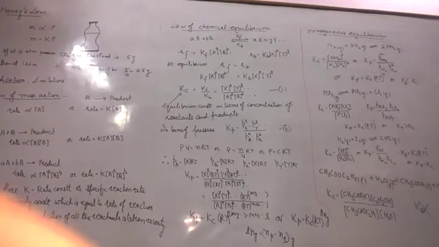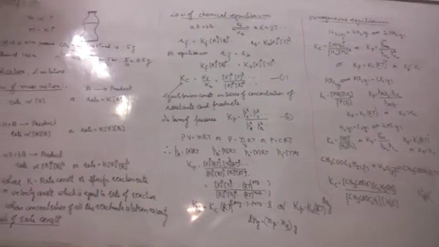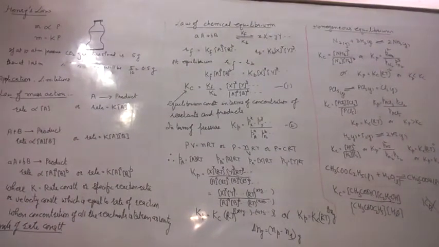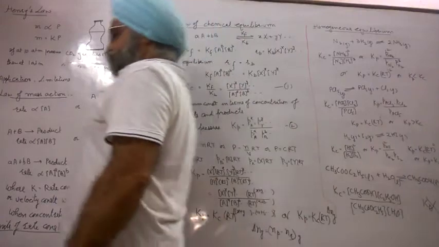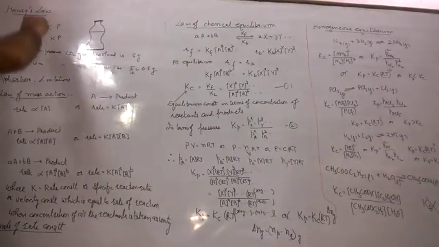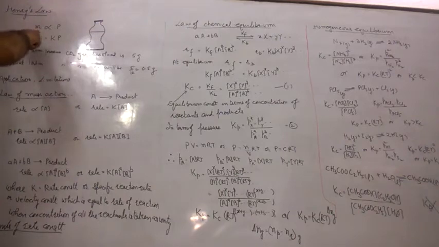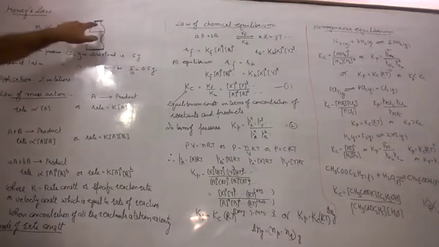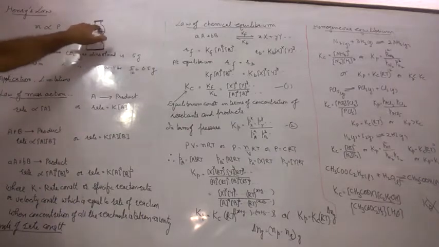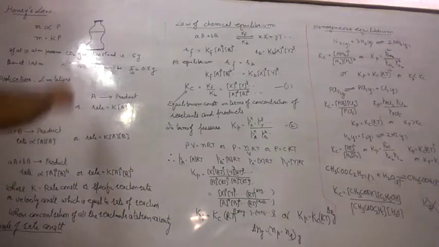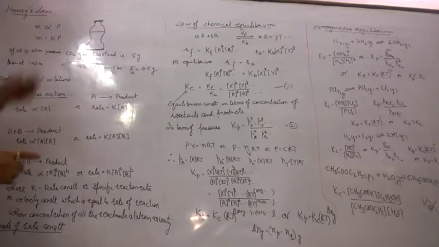Henry's law states that the amount of gas dissolved in a definite amount of liquid is directly proportional to the pressure of the gas above the liquid surface in equilibrium at a definite temperature. I repeat it again: the amount of gas dissolved is directly proportional to the pressure of the gas above the liquid surface in equilibrium. And this sign of proportionality is replaced by K, the proportionality constant.